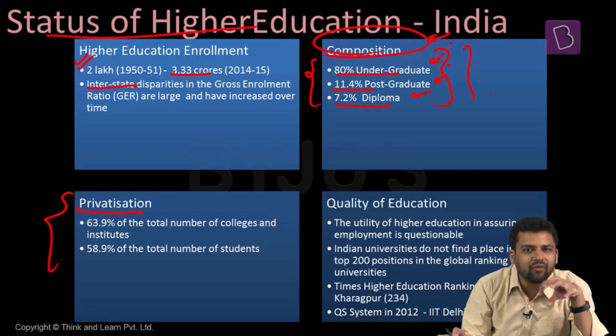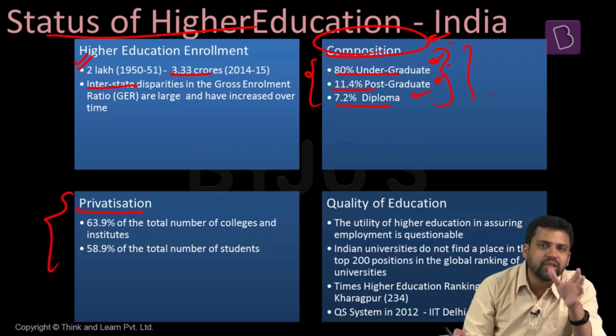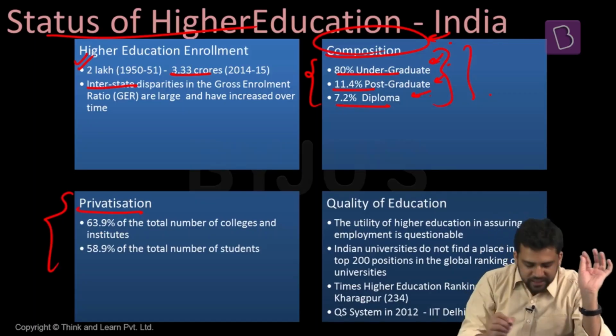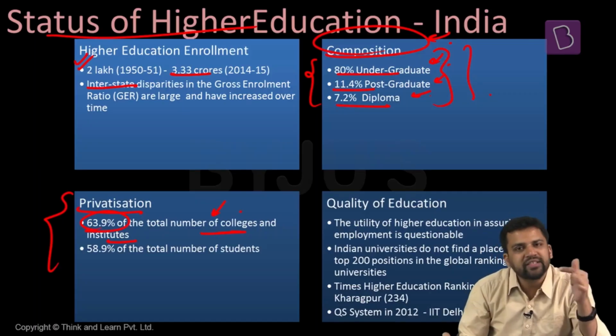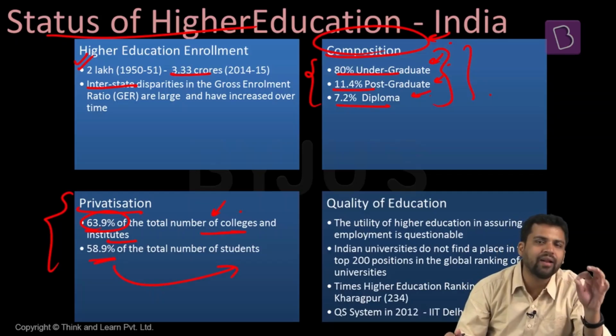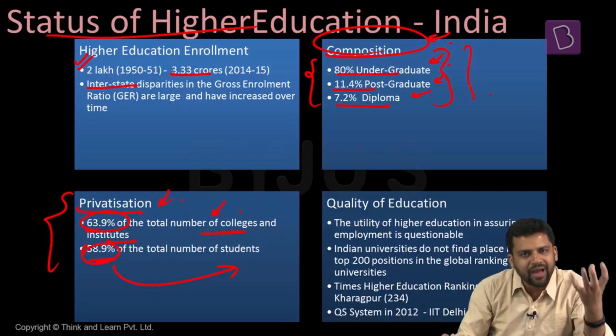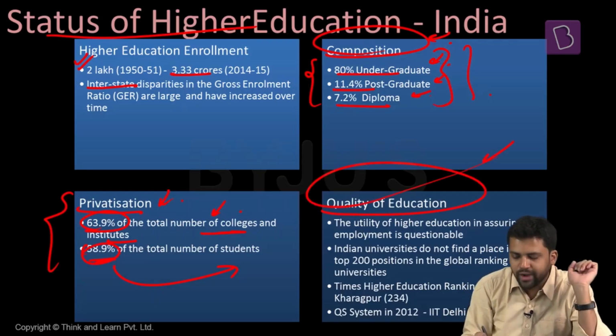When it comes to fulfilling the requirements of the higher education sector, that means whether institutions are in the private sector or public institutions, we find that 63.9%, almost 64% of the colleges in India, are private. And they cater to the needs of around 60% of students. So 60% of students are enrolled in private colleges, and we have around 64% of colleges which are private colleges. What about the quality of education that we have?